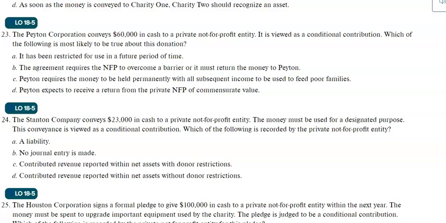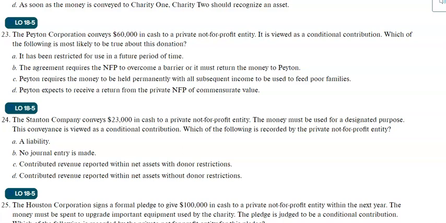If you receive cash already, but this contribution is conditional, and you already received cash, there might be some other conditions. Otherwise, the money may be taken back by the donors, or you need to complete some conditions or overcome some barriers to use the money. So in that case, we record that as a liability. Conditional contributions we cannot record as a contribution revenue. It's not a revenue, it's a liability.